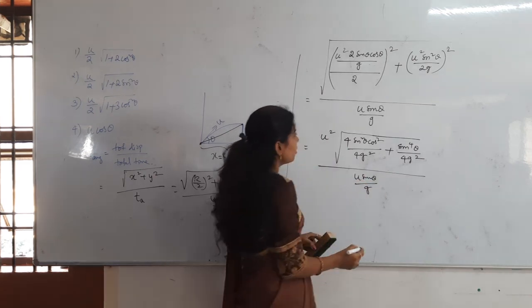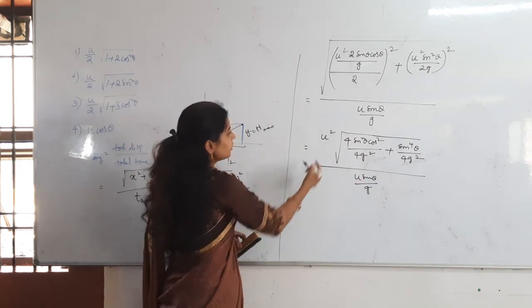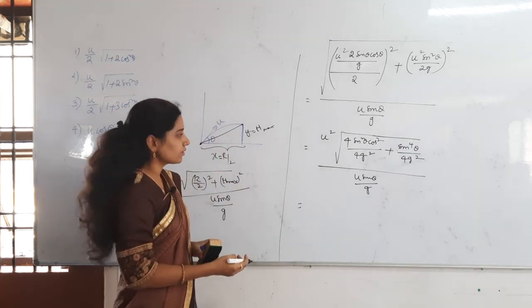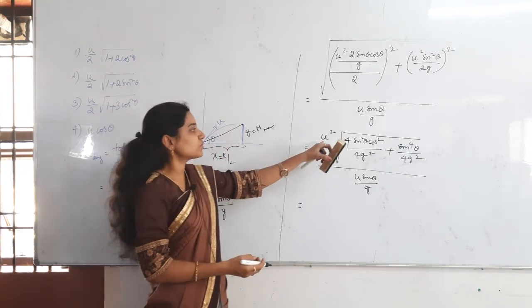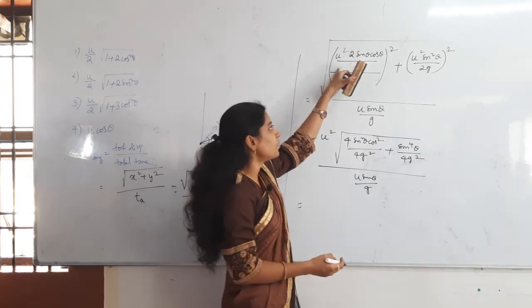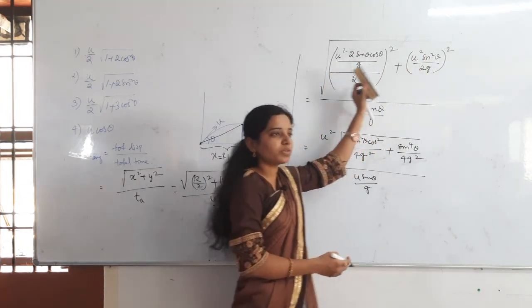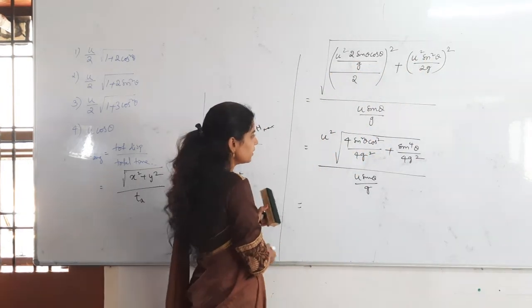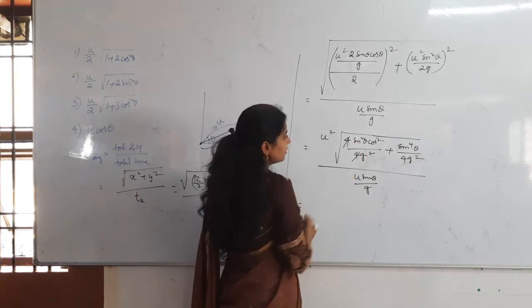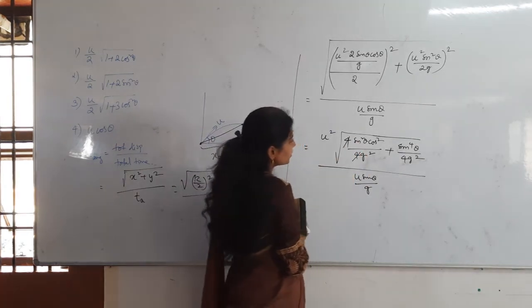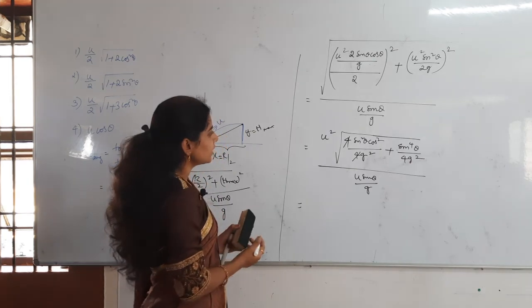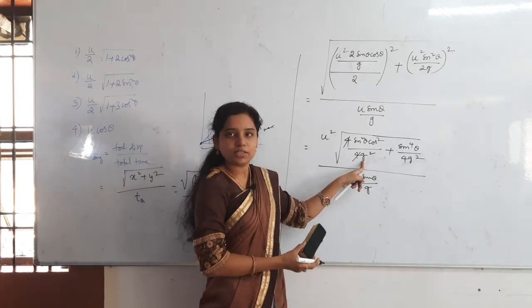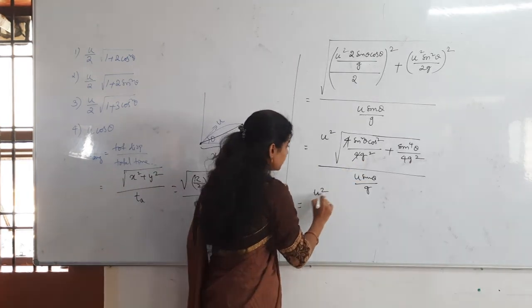Is there anything wrong in that? u came out already. u square, no, u square whole square. Here also u power 4, u power 4. From both u square is coming out. There is not a problem. Then here 4 gets cancelled. Then will anything else come outside? What will come outside? g will come out, no? g will come out, u square by g.